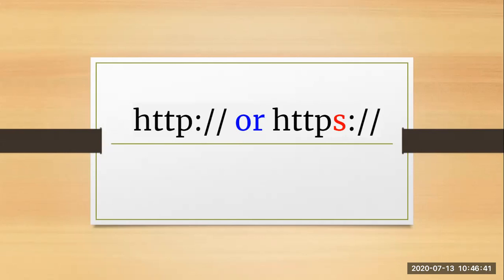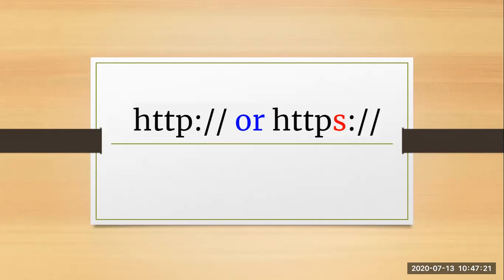Whereas if I talk about HTTPS, the S makes the entire process secure, which means any information which is received in plain text will be converted into encrypted text, and only then will it be sent to your web servers. So the S makes a big difference, and it makes sure that the transaction is a secured one. It uses various secure protocols which help make your communication secure. HTTP uses port number 80, as we have already seen before. HTTPS uses port number 443.